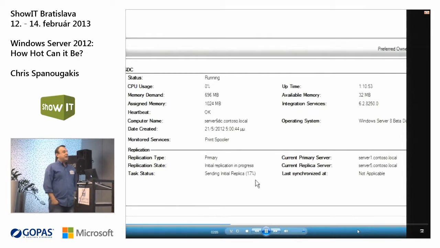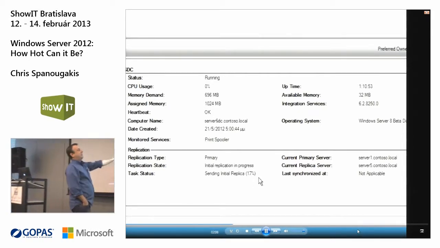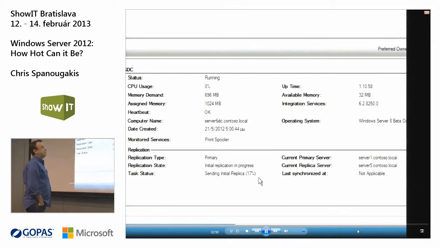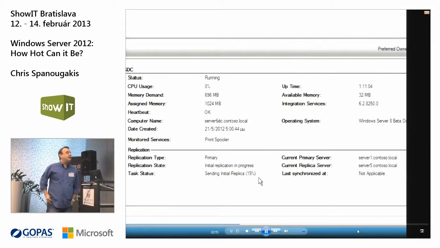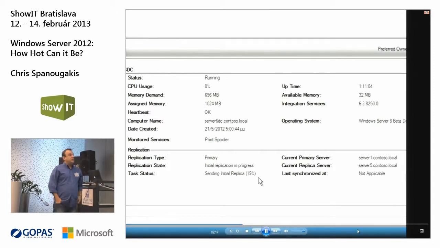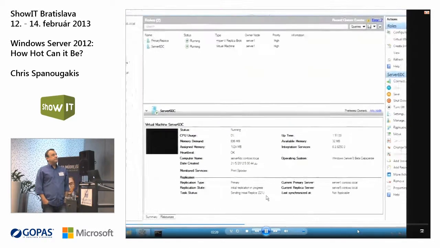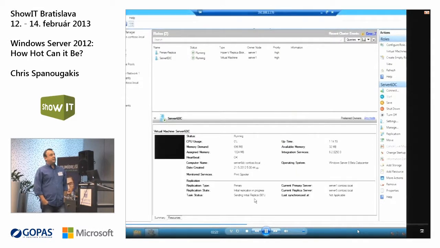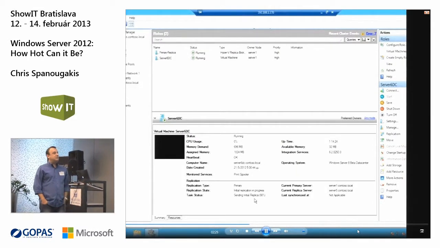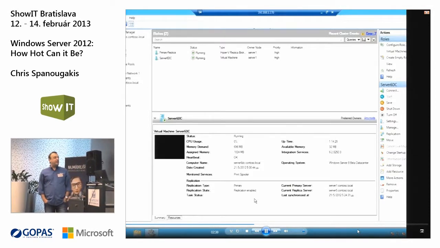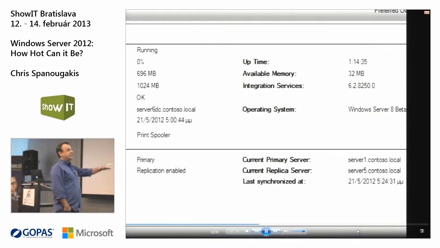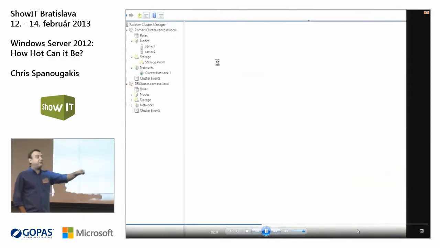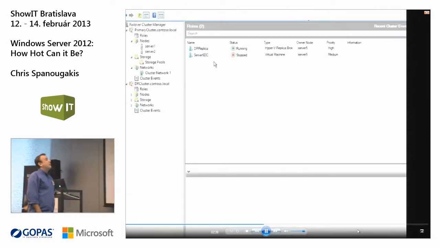Okay, the replication is started now, sending initial replica, 70%. It will take some time, depending on how big is the VHD file and the virtual machine that you want to replicate. As soon as you finish with the initial replication, you can go and check the failover scenario. Okay, so replication enabled. My primary server is server 1 and my replica is server 5. So now you can go to this